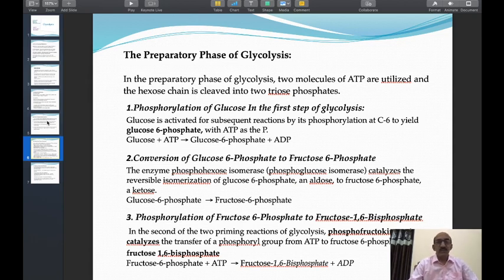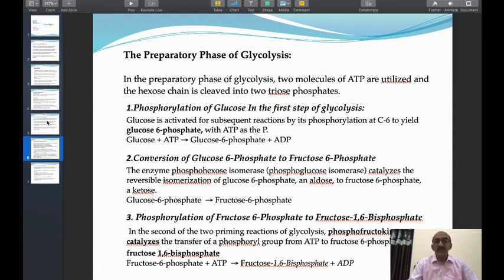Now in the second step, there is conversion of glucose 6 phosphate to fructose 6 phosphate. The product of the first step, that is glucose 6 phosphate, is used as the substrate for the second step. In the second step, there is synthesis of fructose 6 phosphate. Glucose 6 phosphate is an aldose sugar and fructose is a ketose sugar. In this way, there is conversion of aldohexose into ketohexose. It is simply conversion of glucose 6 phosphate to fructose 6 phosphate. There is no addition of phosphate, there is no removal of phosphate. Only there is conversion of the aldohexose into ketohexose.